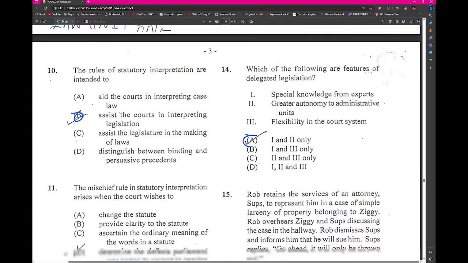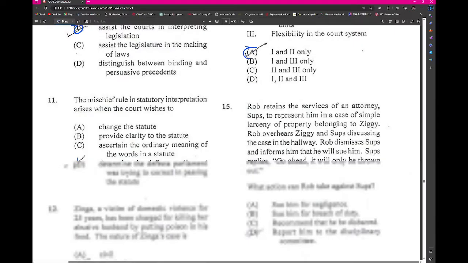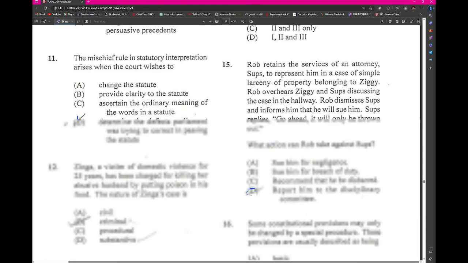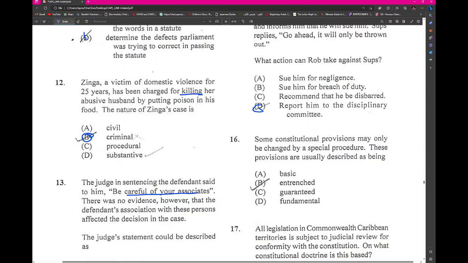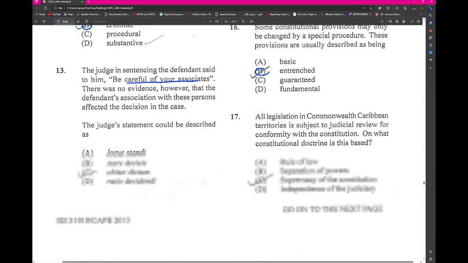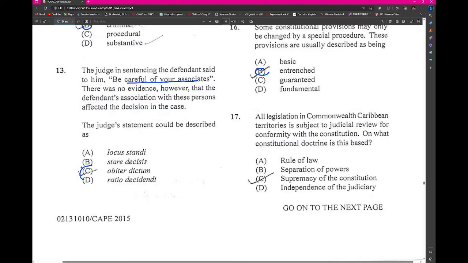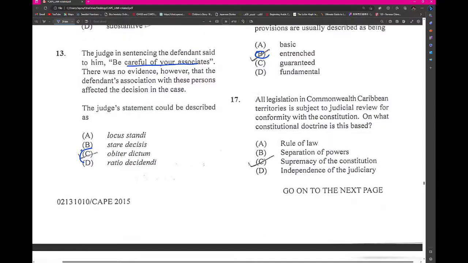Rob now, right, who spoke about Rob and his attorney. Right, his attorney spoke behind his back. Some constitutional provisions may only be changed if there is a special procedure, so it's entrenched. All legislation in Commonwealth Caribbean territories is subject to judicial review for conformity with the Constitution. On what constitutional doctrine? This would be the primacy of the Constitution.